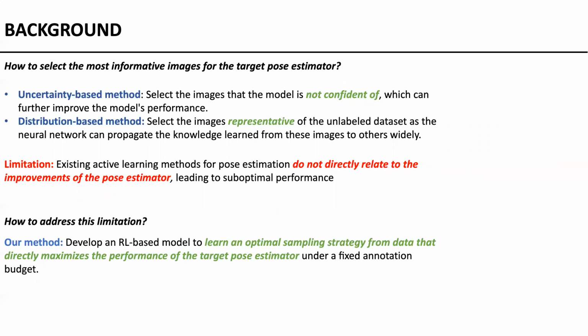As shown below, existing works can be categorized into uncertainty-based or distribution-based methods. However, the image selection strategies of these methods are not directly related to the improvement of the pose estimator, leading to suboptimal performance. Motivated by this observation, we propose a reinforcement-based model to learn an optimal sampling strategy from data that directly maximizes the performance of the target pose estimator.